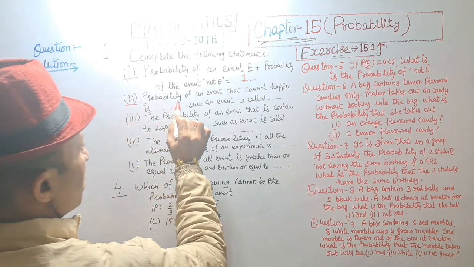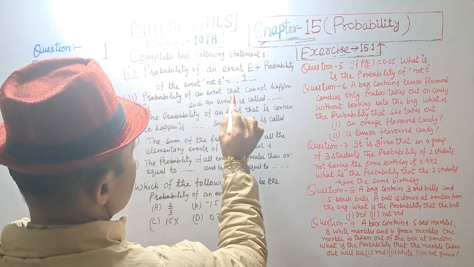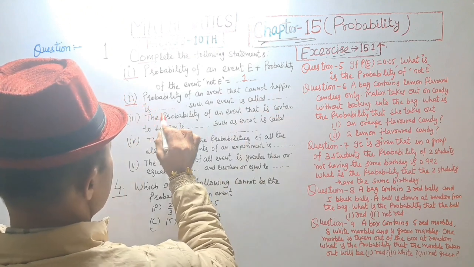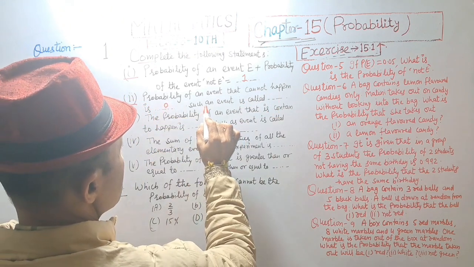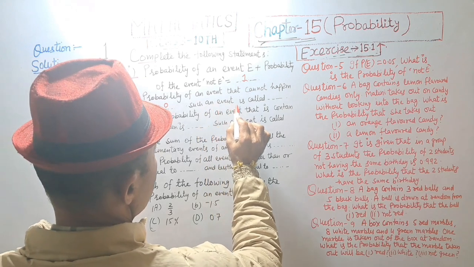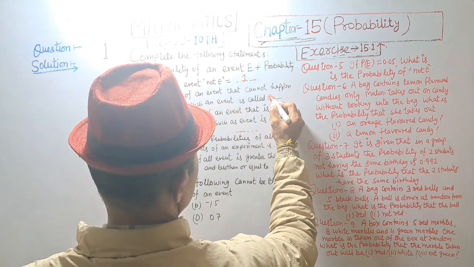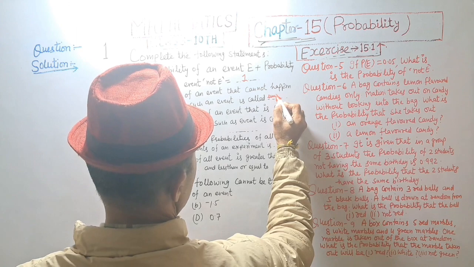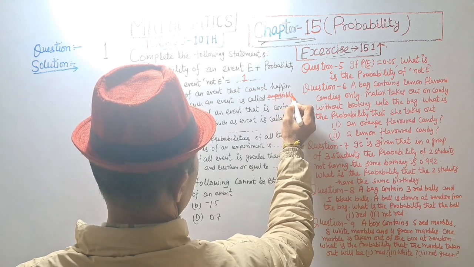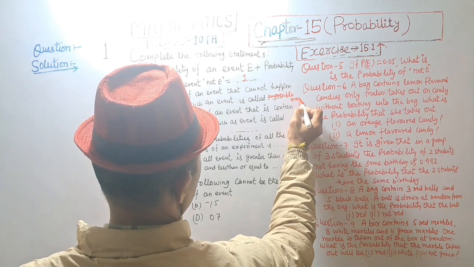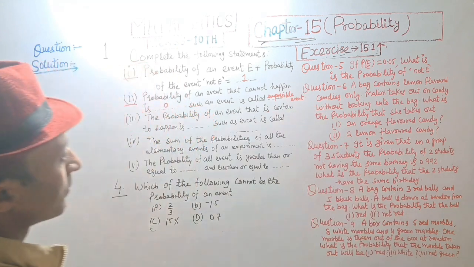Second, probability of an event that cannot happen is 0. Such an event is called impossible event.